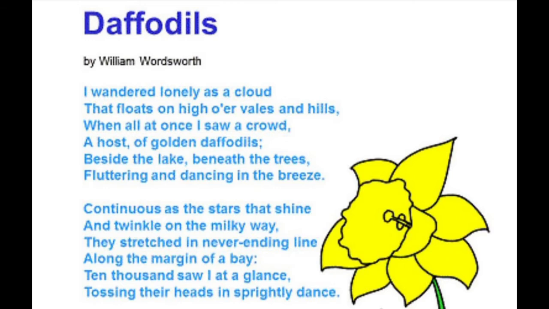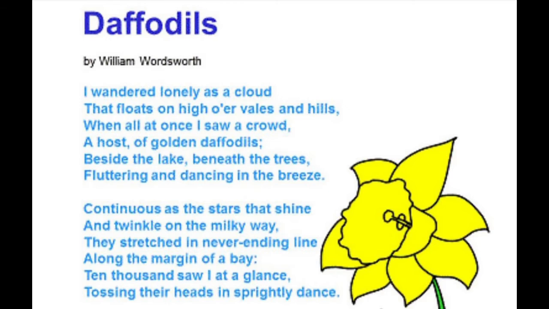And we know that the Milky Way is nothing but the constellation of millions of stars and planets. So, in the same way, these daffodils could be seen filling up the landscape. So, the poet compares these daffodils to the sky full of stars.